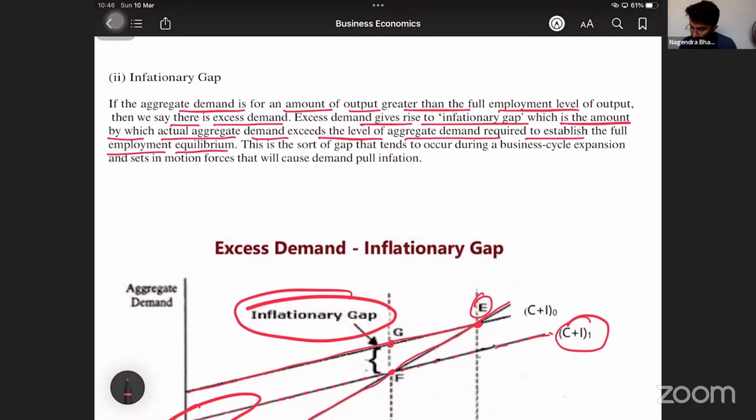This is the sort of gap that tends to occur during the business cycle expansion and sets in motion forces that will cause demand pull inflation. So it will lead to demand pull inflation, not demand push. We are not pushing the demand, we are pulling the demand.